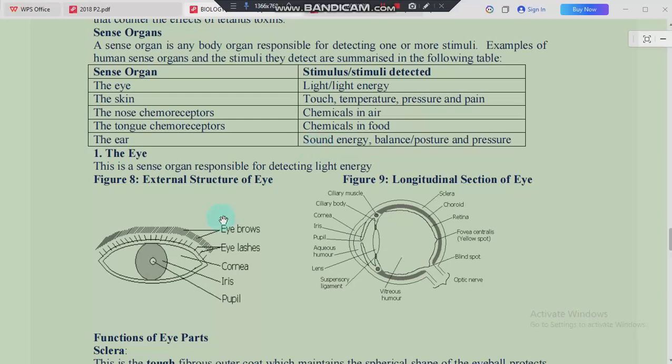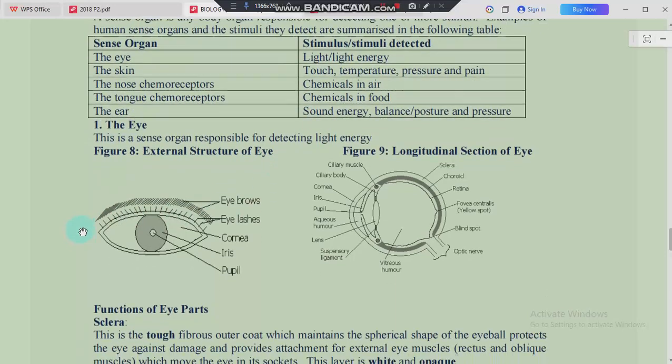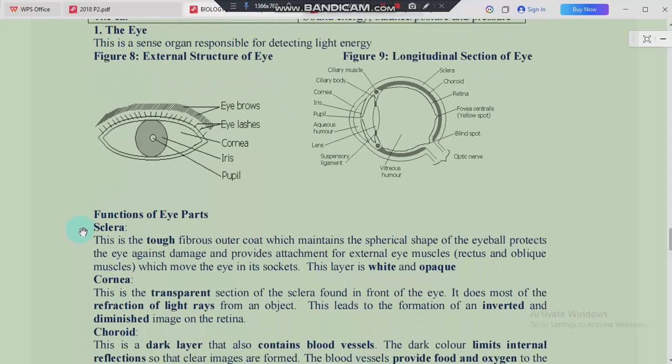Today, I want us to start with the human eye, and this is the external structure of the human eye. Under the external structure of the eye, we simply have our eyebrows. Apart from the eyebrows, you have the eyelashes. Then we can appreciate this part which is mostly white, which is the cornea. Then we have this part, which is the iris. And the inner part, which is inside there, we call the pupil.